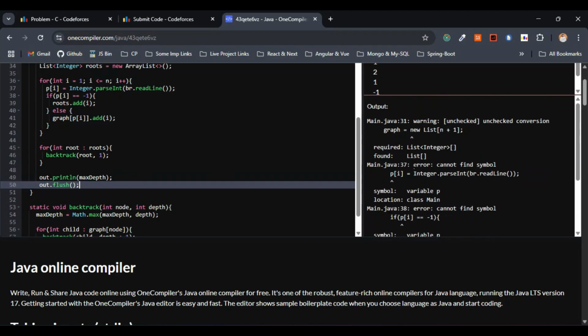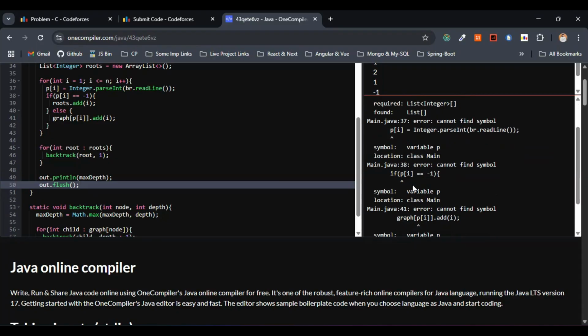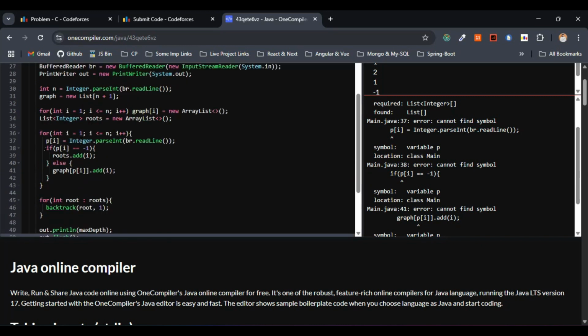How many errors? 3 errors again. Working. This is a warning, let's leave the warning part. Let's come to line number 38 here. Cannot find the symbol p of I equals -1. Variable p. So where is it? Line number 38.